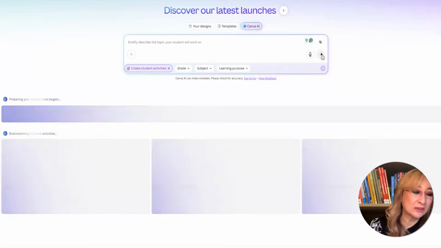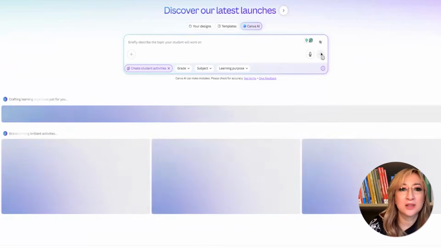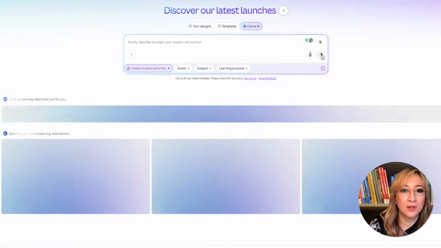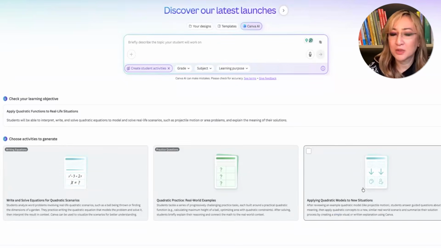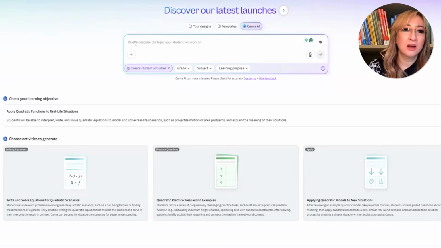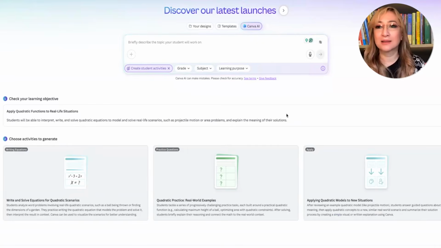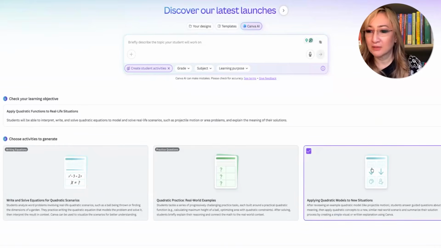Oh, I forgot to put inquiry based. But anyway, let's just see what it comes up with. And actually, it's about the prompting. The prompting is actually really important. So write and solve, quadratic practice, applying to new situations. Let me just, yeah, hang on. Let's check the learning objective. So I can't copy and paste that, and I want to edit this because I want to change it to inquiry. So anyway, let's just have a look.